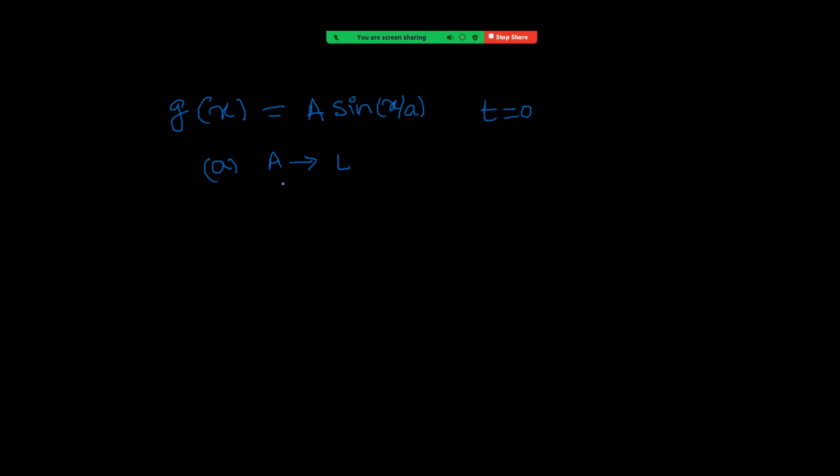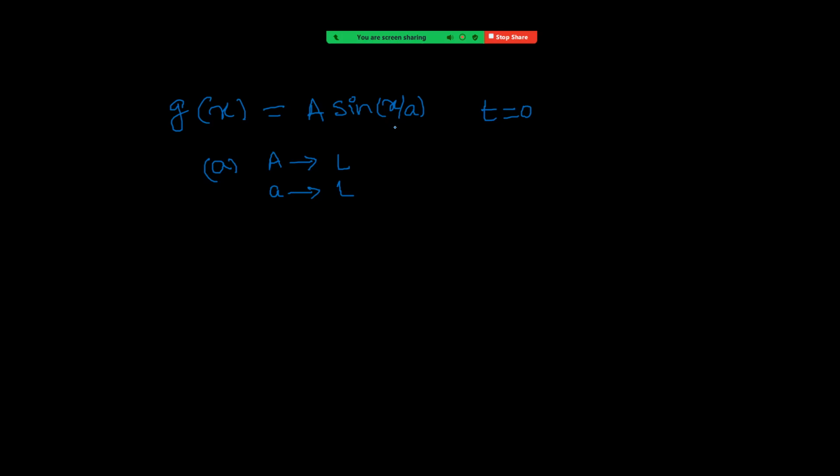Coming to the small a, whenever you have a sine function or cos function, the inside one must be just a number which has no dimensions. So since x is in meters, a is also in meters. Therefore, a also has dimensions of length, right? So A and a both have dimensions of length.